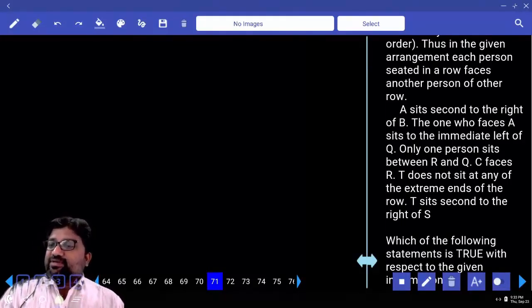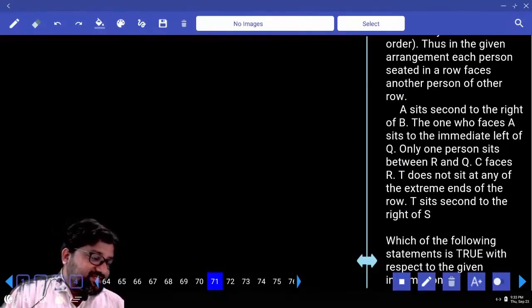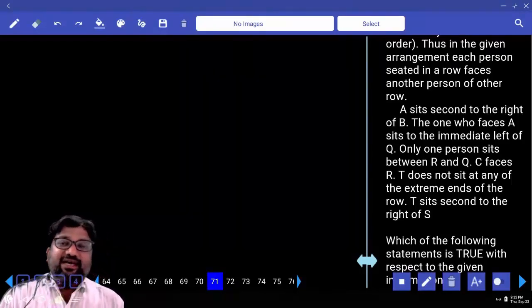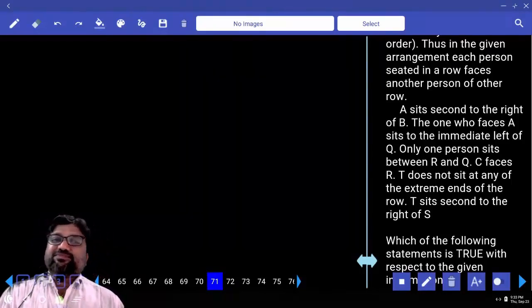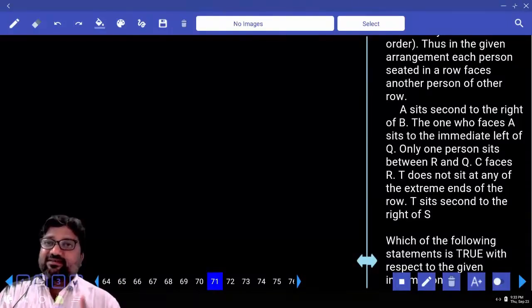Look at the first point. A sits second to the right of B. A, B, C, D, they are facing which direction? Amma, when somebody faces south, our right is their left and our left is their right. And when somebody faces north, our right is also their right and our left is also their left.